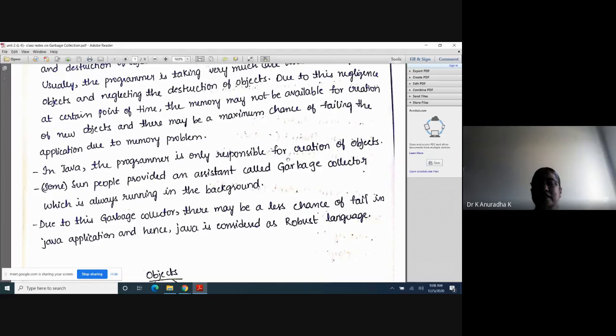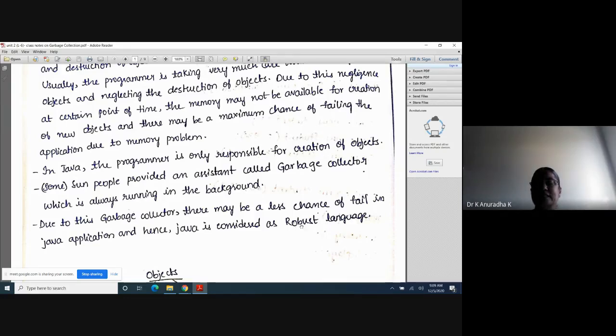That's why some people provided an assistant called garbage collector, which is always running in the background. This is the new concept they have added in Java. Due to this garbage collector, there is less chance of failing the Java application, and hence Java is considered a robust language.